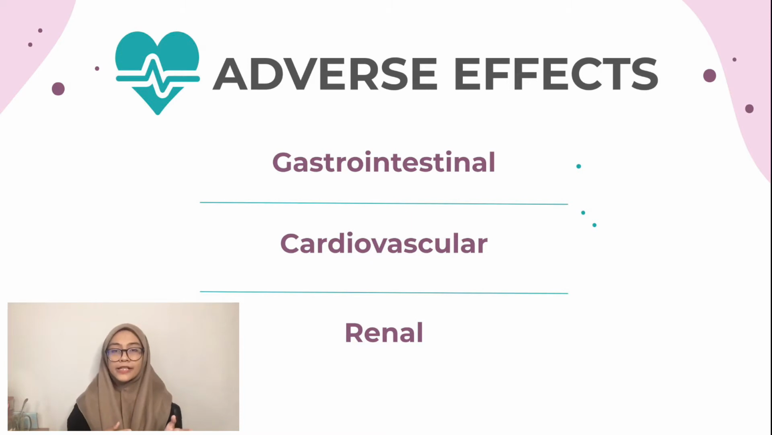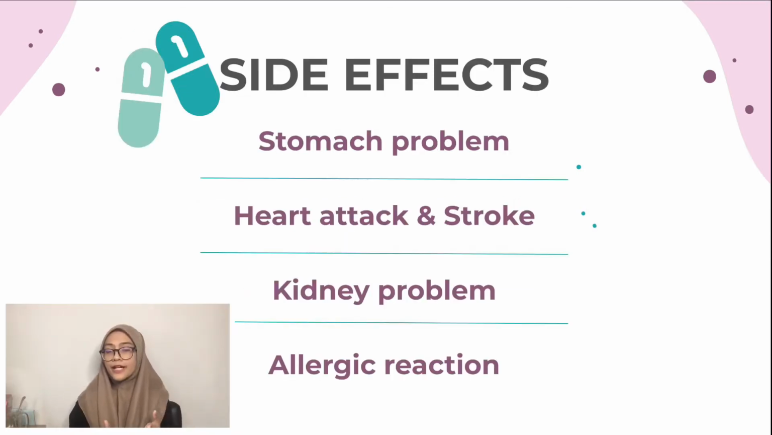Moving on, the renal adverse effect is actually rare, sometimes temporary, sometimes reversible, but the rate of adverse effect is increased in patients with diabetes, heart failure, renal dysfunction, and also in the elderly. So that's all for adverse effect, while the examples for side effect are stomach problems, heart attack, stroke, and also allergic reaction. So that's all for side effect and adverse effect.